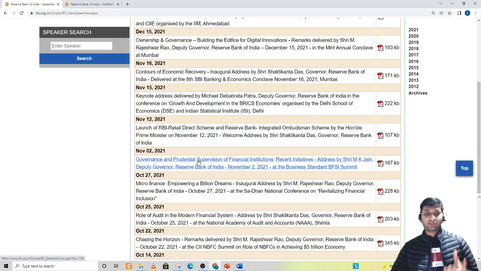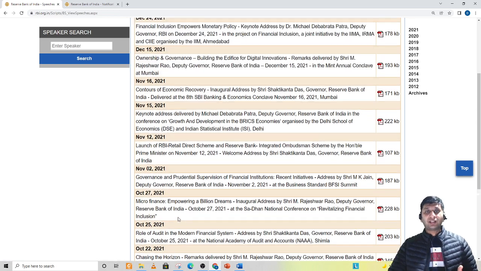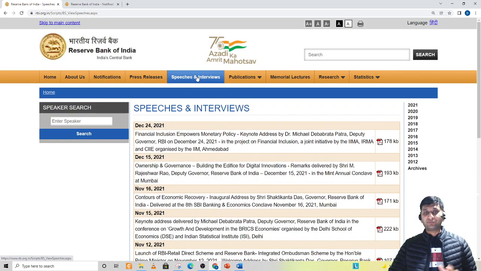Then governance and prudential supervision of financial institutions is in your syllabus, microfinance is in your syllabus. Role of audit in the modern financial system, maybe you can skip that. This is not directly part of your syllabus, right? India's capital account management, again, this is part of your syllabus as part of ESI, so you can read that again, right? So this is how you can filter the speeches and interviews.